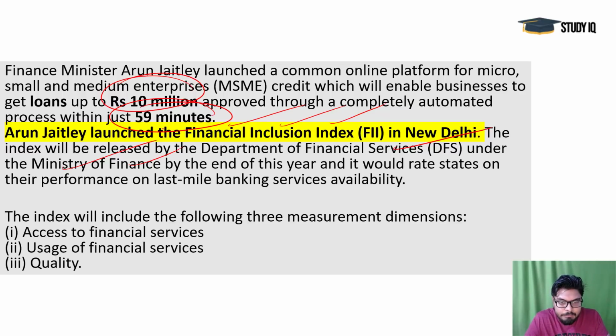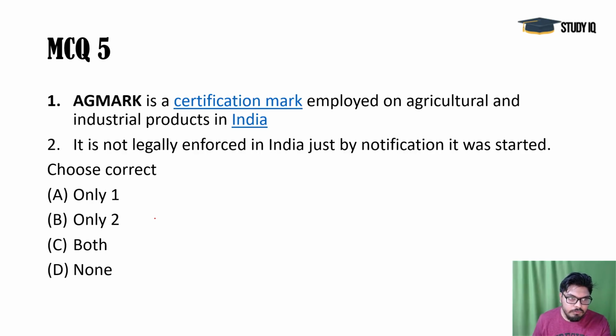The last mile banking services, this phrase is important because they may put this in the options, like, is it implementing last mile banking services availability? Yes, this is implementing. So the three measurement dimensions would be access to financial services, usage of financial services, and quality. All these things are included here.